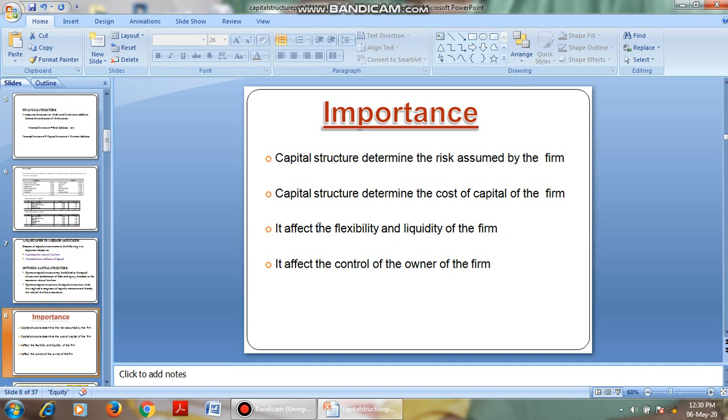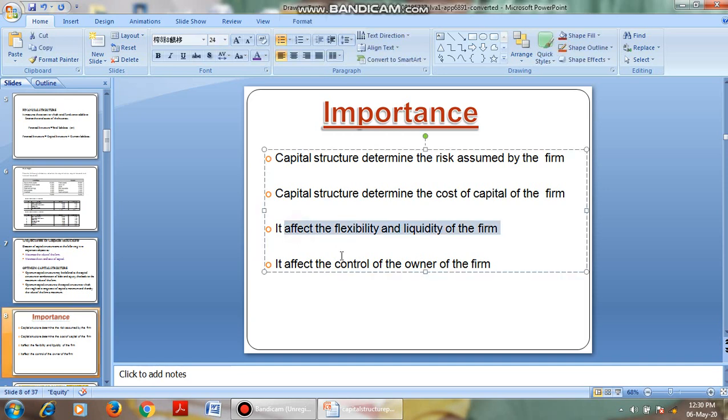Okay, and it also affects the flexibility and liquidity of the firm. The capital structure which we have selected must be flexible in changing. That is, if you want to increase the debt, we can increase; if you want to decrease the debt, we can decrease; or if you want to change the equity capital, we can change it. Our capital structure should not be a rigid or standard one.